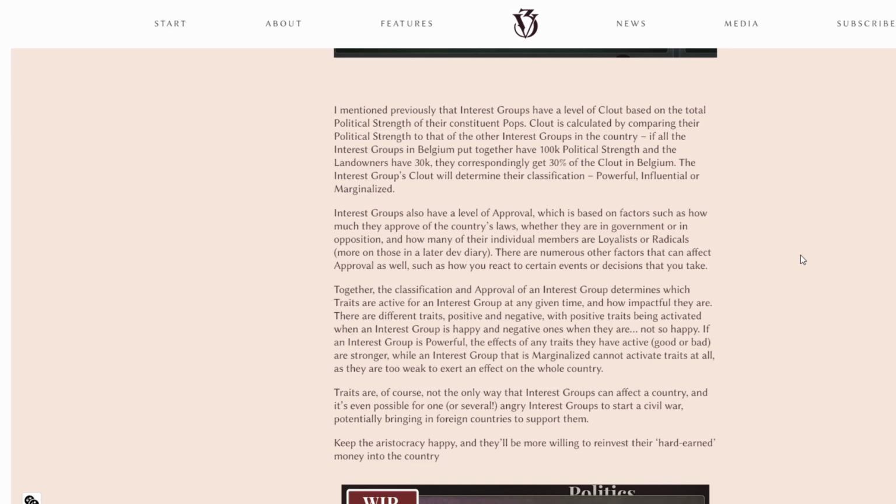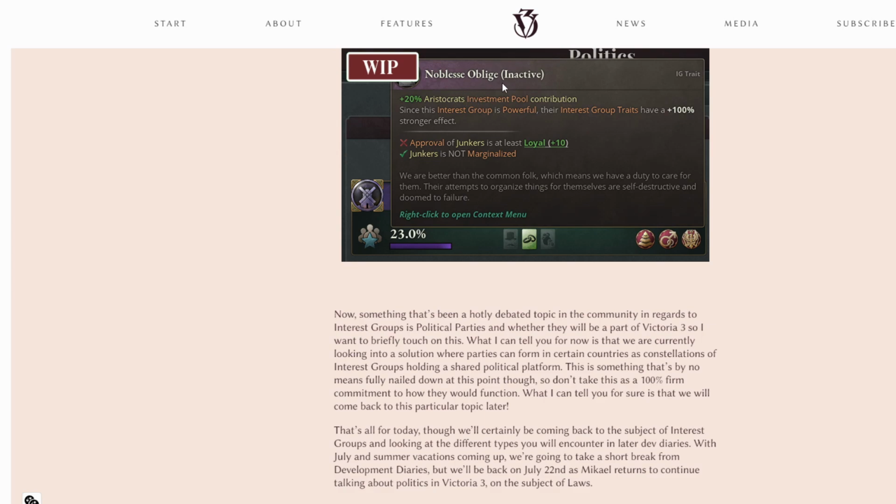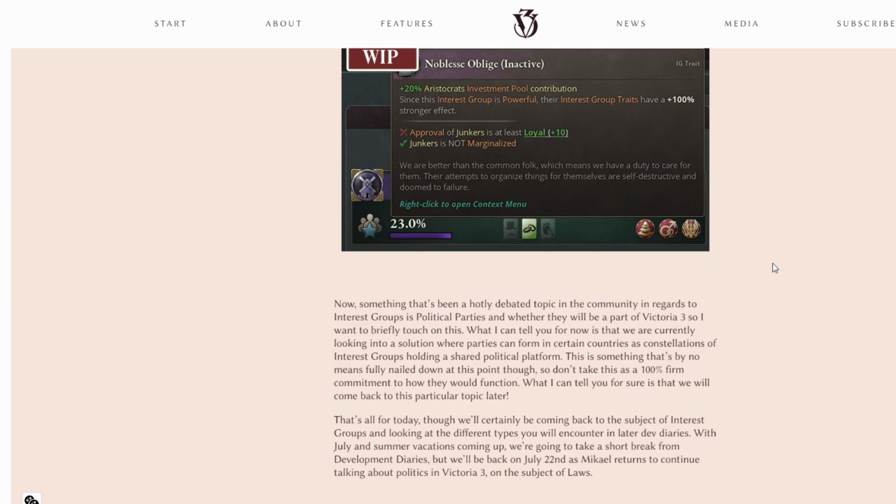Traits are, of course, not the only way that interest groups can affect a country, and it's even possible for one or several angry interest groups to start a civil war, potentially bringing in foreign countries to support them. Keep the aristocracy happy, and they'll be more willing to reinvest their hard-earned money into the country. Noblesse oblige. Inactive, 20% aristocrats investment pool contribution. Since this interest group is powerful, their interest group traits have a 100% stronger effect. So, approval of Junkers is at least loyal. Junkers is not marginalized. Okay.